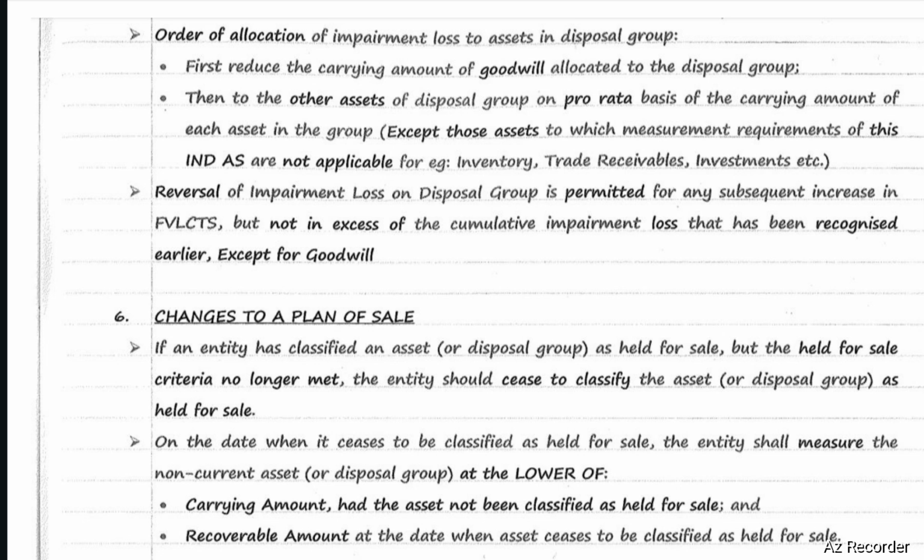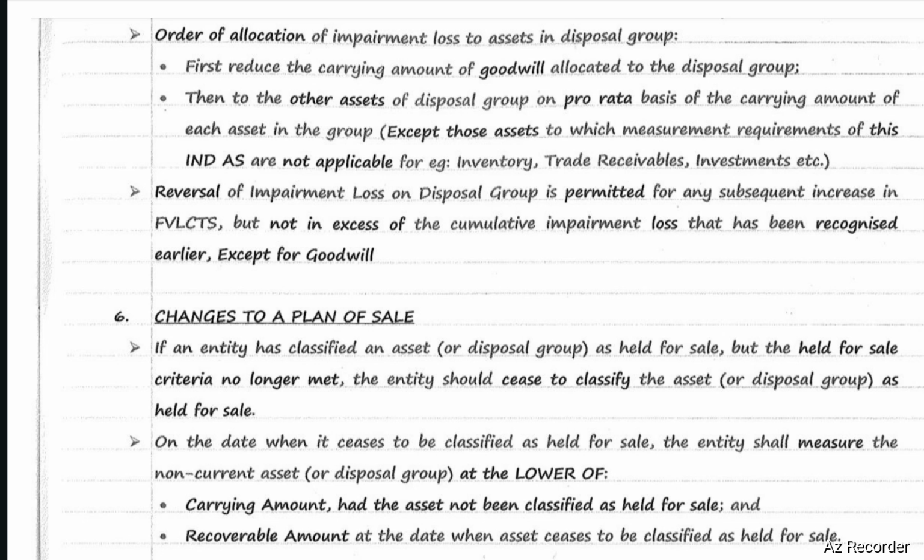First, reduce the carrying amount of goodwill allocated to the disposal group, then the other assets of the disposal group on a pro rata basis of the carrying amount of each asset in the group, except those assets to which the measurement requirements of this Ind AS are not applicable, for example inventory, trade receivables, investments, etc. For these, Ind AS 105 is not applicable. Their respective Ind AS will be applicable.